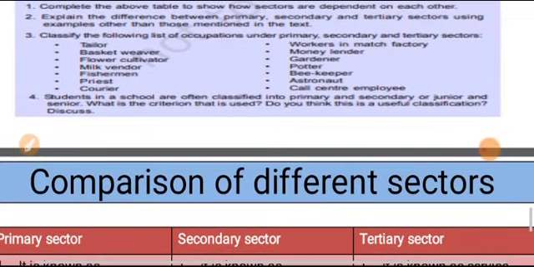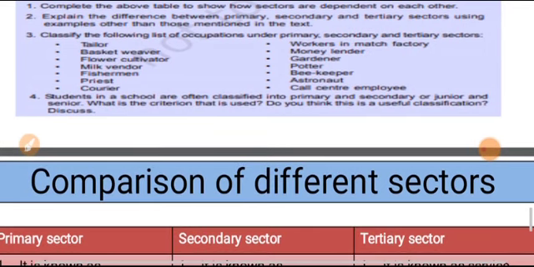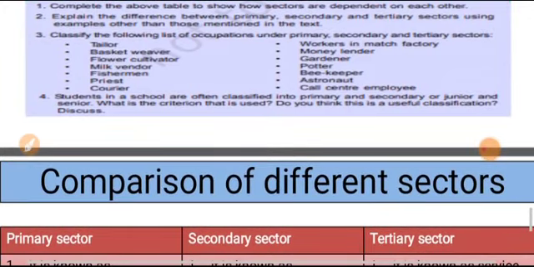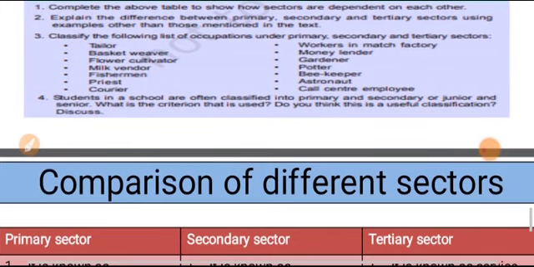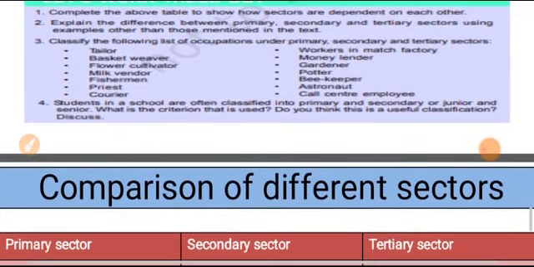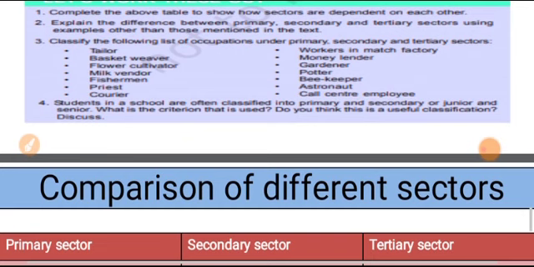Why? Because our constitution has decided that the state should secure free and compulsory education to children up to 14. This falls under primary education. So what is happening here is the criteria is decided for primary education, and primary education prepares a ground on which people can build upon or acquire specific skills. So of course this is a useful classification.